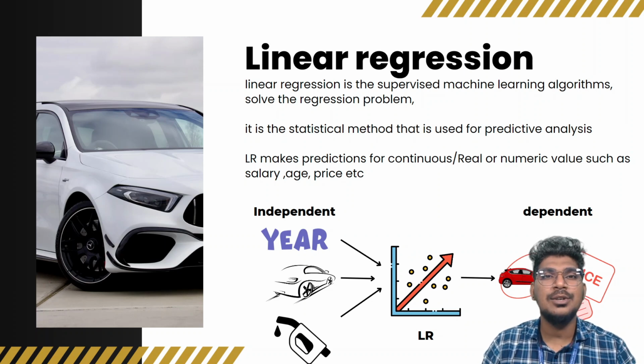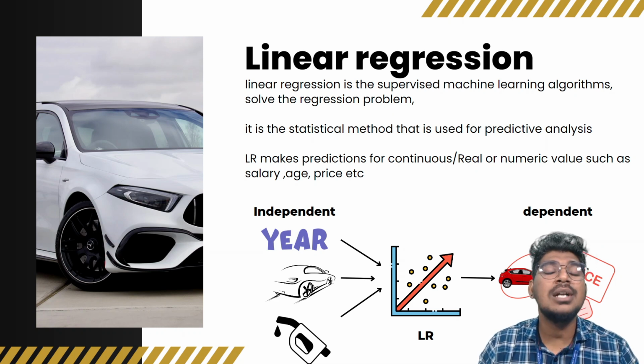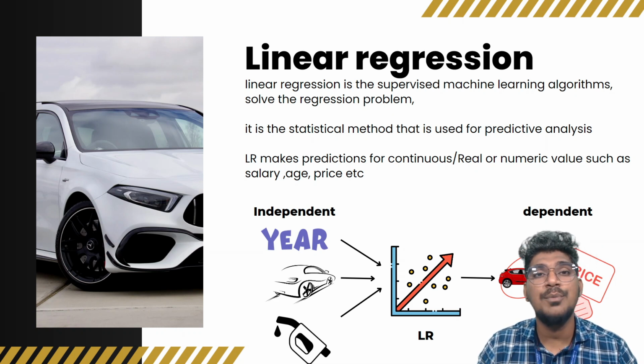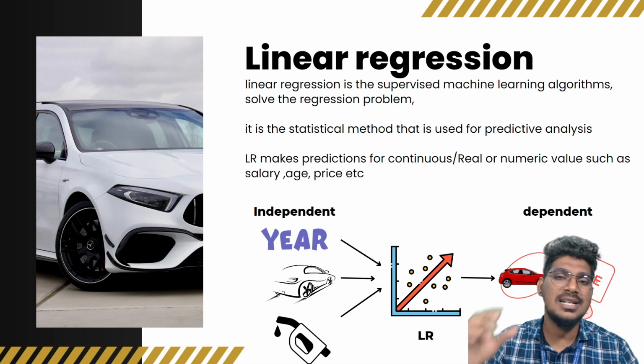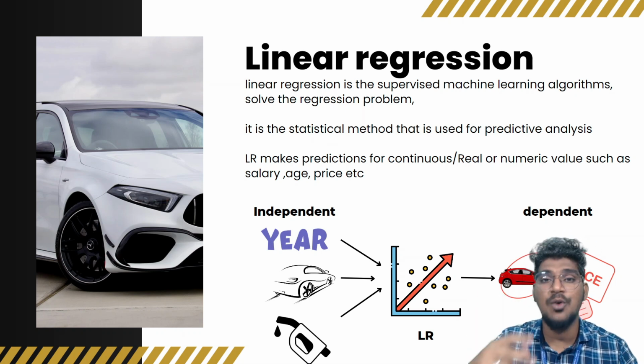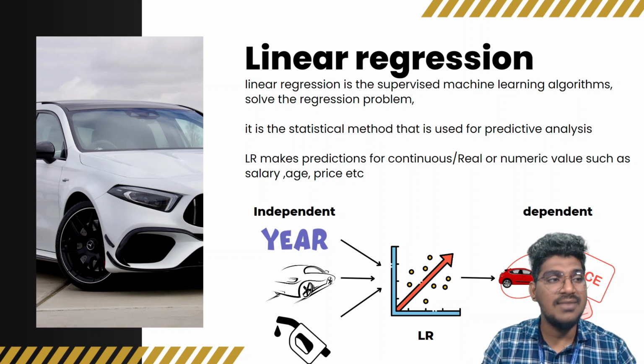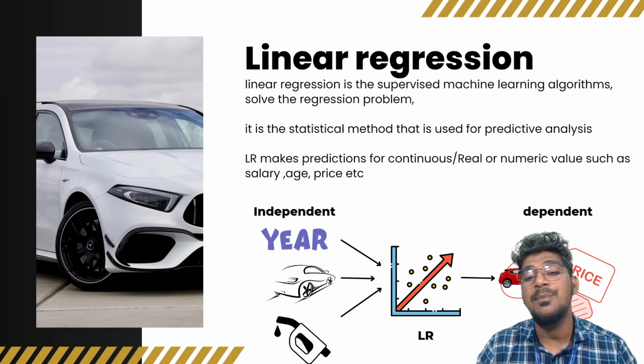Okay, so the output will be numerical, and it is also a statistical method that can be used for predictive analysis. Normally, linear regression makes predictions for continuous, real numerical values such as salary, age, price. So based on the years of experience, how much salary the person will get. That is the prediction. That means how much and how many. The output will be a numerical value. So this is very important actually.